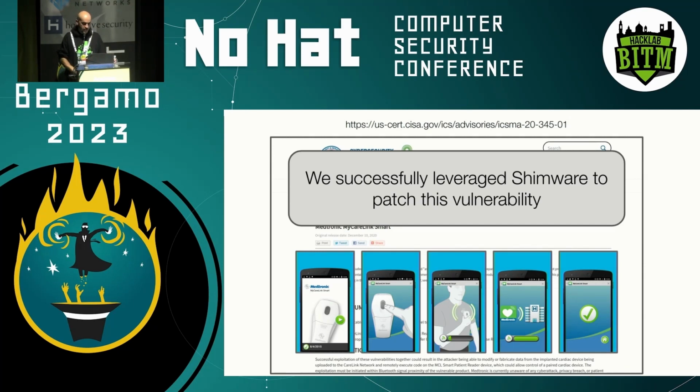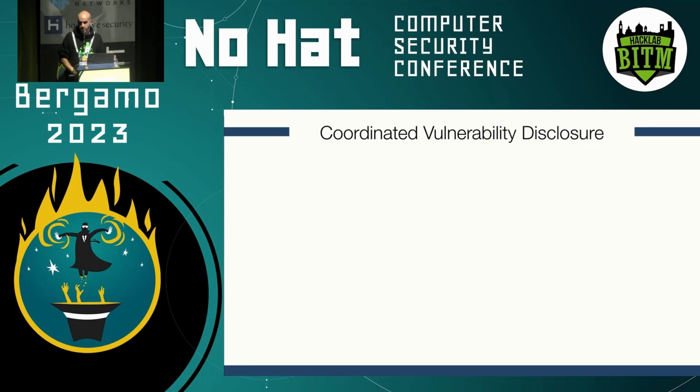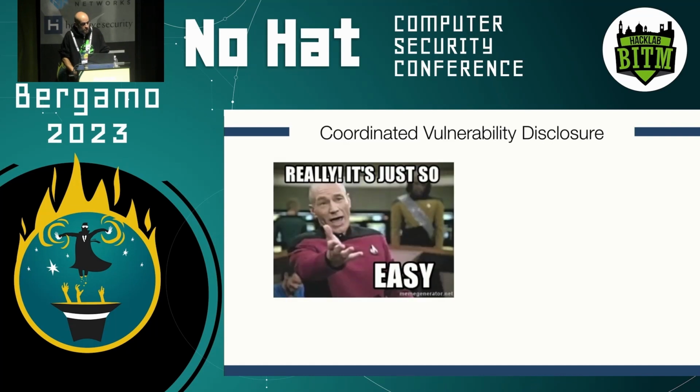Last thing I want to say, maybe from a non-technical perspective before concluding this talk, is about dealing with vulnerabilities, right? We have seen this from a technical perspective, but there is also an aspect that I'm sure most of you are familiar with: coordinated vulnerability disclosure, right? So for all these cases, whenever we find vulnerabilities, we disclose this ethically and responsibly to the vendors. And when I talk about coordinated vulnerability disclosure, people usually think, that's easy, right? You just send an email, tell people that they have to fix a vulnerability. Ideally, they fix it the day after, and all is good. Well, unfortunately, not in the real world, right?